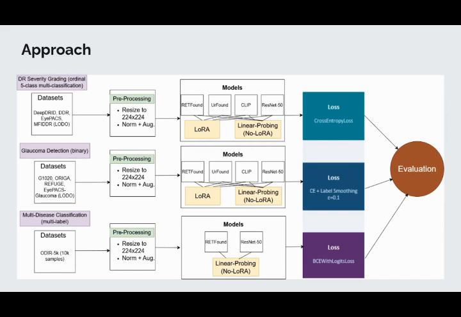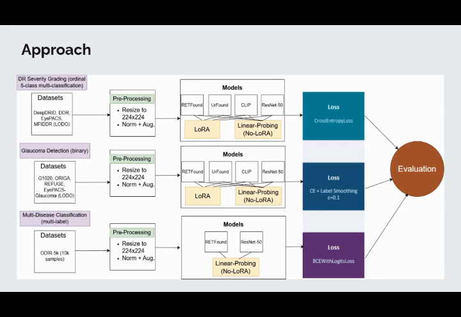The approach is shown over here, where for each of the 3 tasks, their datasets were collated and were essentially taken from the web. A leave-one-out dataset was also used, with the LoRA strategy, for ablation. Notice that for multi-disease classification, only one dataset was used, but this dataset included 10,000 samples, and this was specifically due to time constraints.